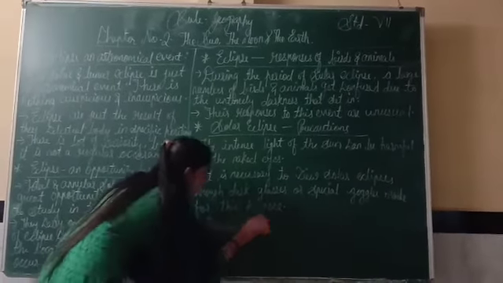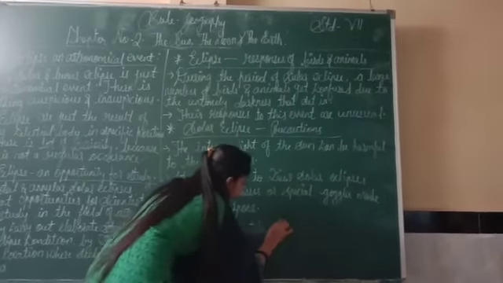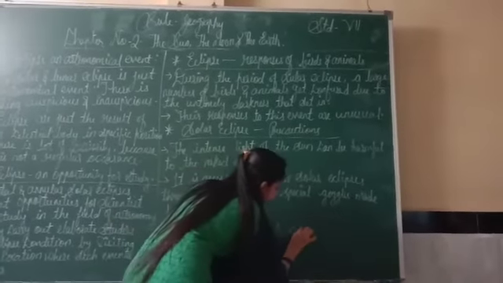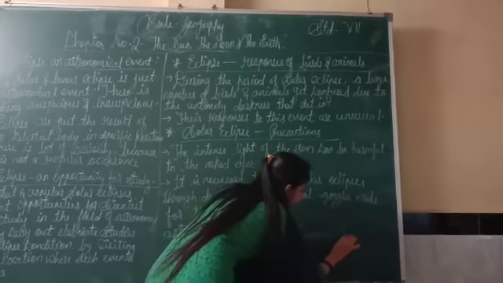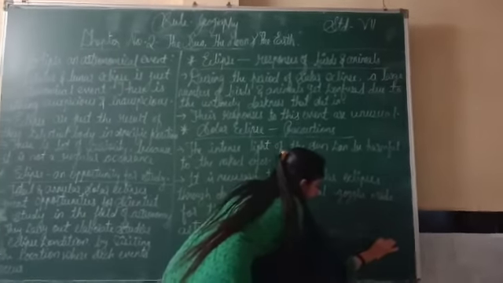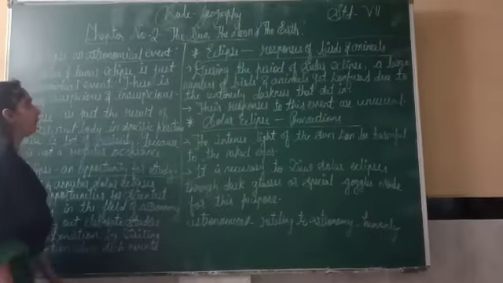Astronomical means relating to astronomy, that is, related to heavenly bodies. The meaning of astronomy is heavenly, relating to astronomy, that is relating to heavenly bodies.